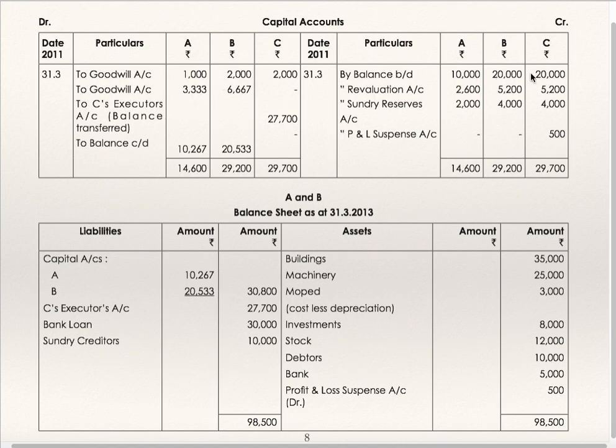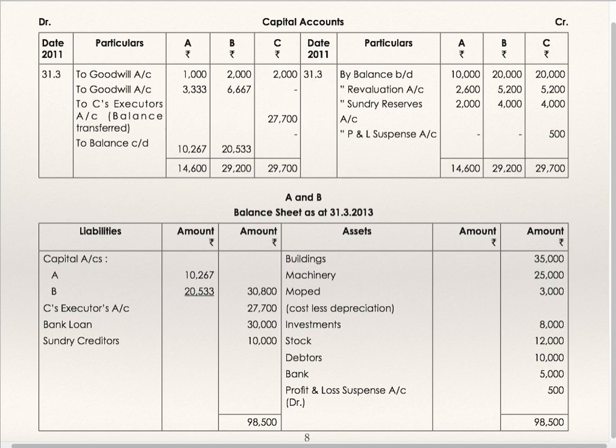Capital account of A, B and C: opening balance, balance brought down, revaluation account profit, reserve is to be distributed, profit and loss suspense account, C's share of profit for 3 months, goodwill account A, B and C 5,000 written off, goodwill account 10,000 written off by A and B in their profit sharing ratio.